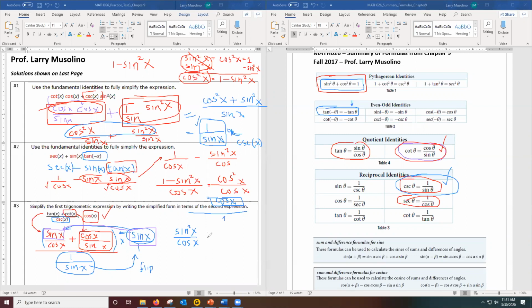All right, now let me go to the back of this fraction. Now I'm going to multiply sine x times this second expression. That's going to give me a sine cosine over sine.